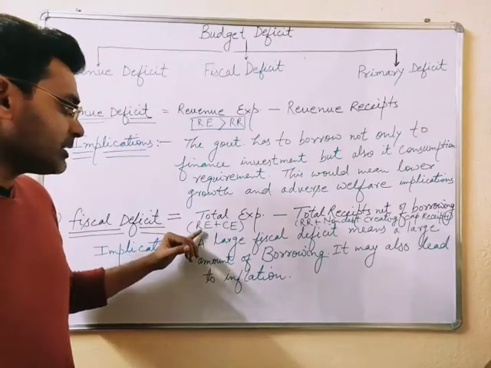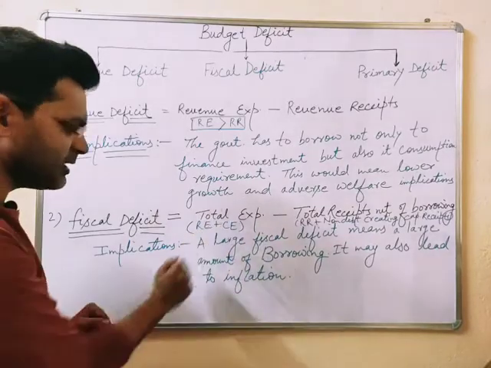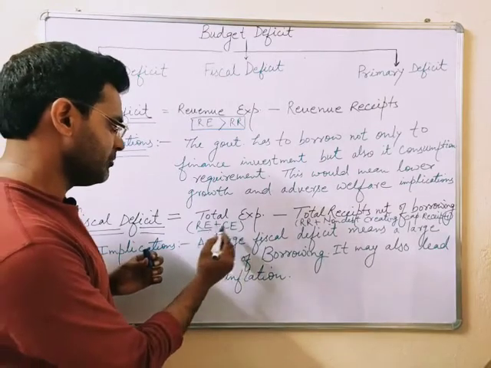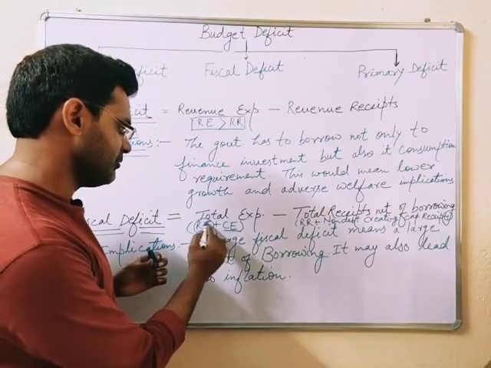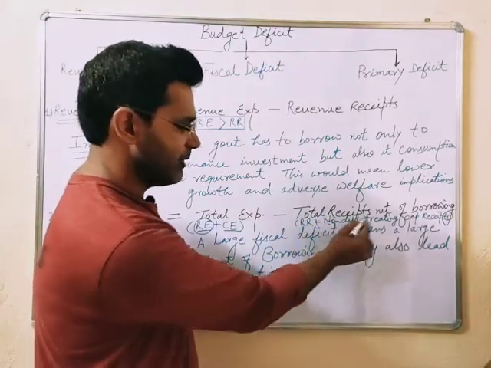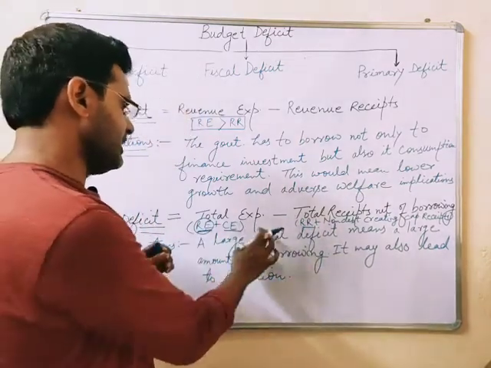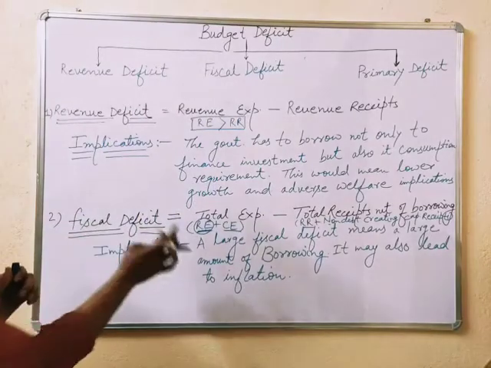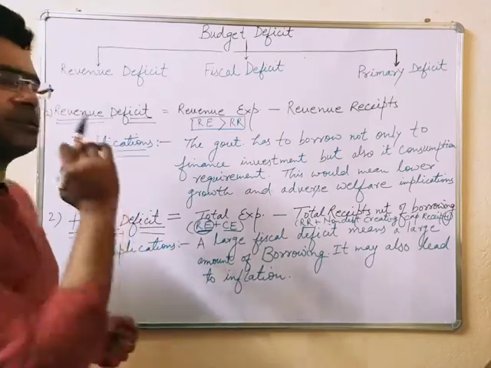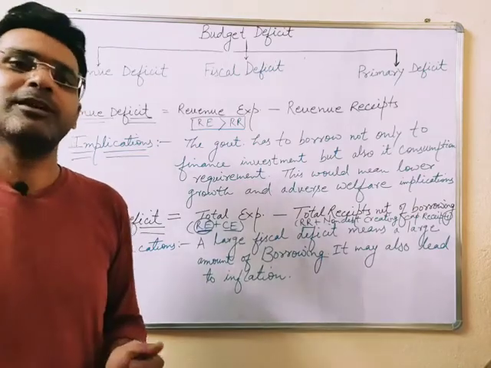And revenue expenditure is part of it. How is it part of it? As you have seen, I have written under total expenditure, revenue expenditure plus capital expenditure, and under total receipts, revenue receipts and non-debt creating capital receipts. So revenue receipts and revenue expenditure, these two make the revenue deficit. So revenue deficit is also part of fiscal deficit. That is why fiscal deficit is a broader term and it tells us the financial health of the country.